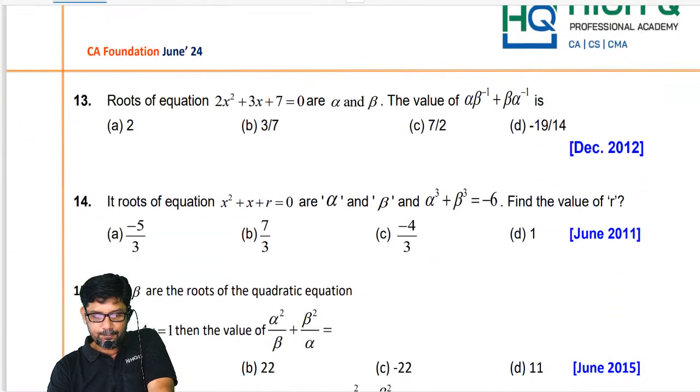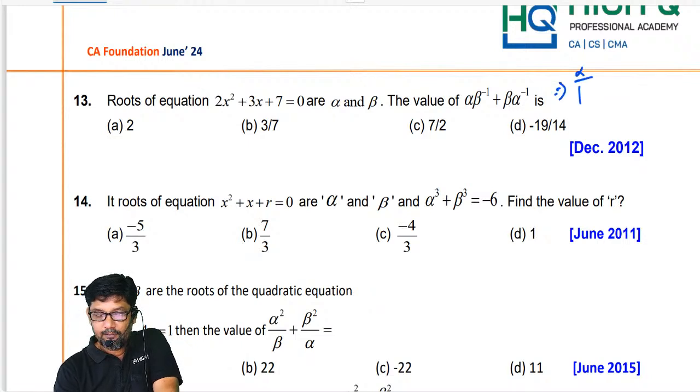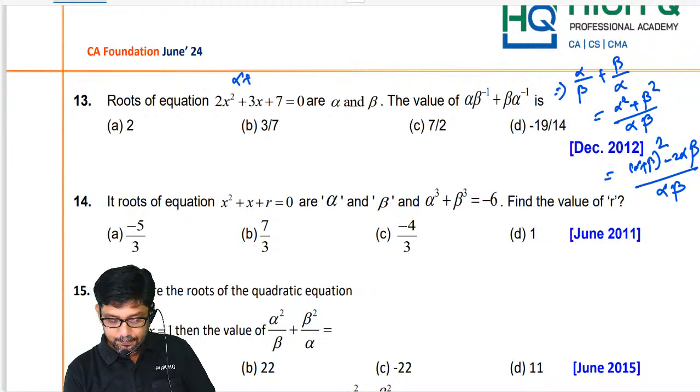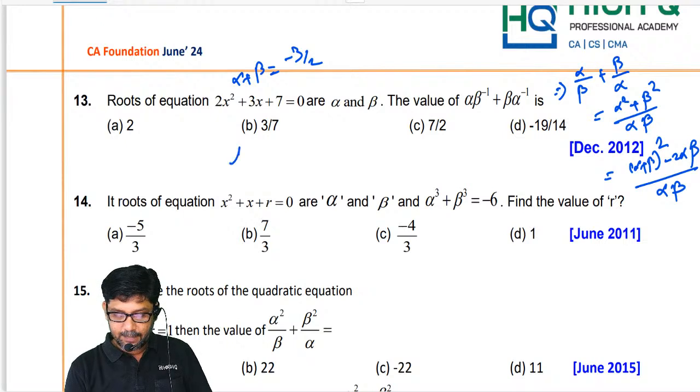Next question. 2x square plus 3x plus 7 equal to 0, alpha and beta are roots of the equation. The value of alpha beta inverse plus beta alpha inverse, which is nothing but alpha by beta plus beta by alpha. What is it? Alpha square plus beta square divided by alpha beta. What is alpha square plus beta square? Alpha plus beta the whole square minus 2 alpha beta, divided by alpha beta. What is alpha plus beta? Minus b by a, which is minus 3 by 2. What is alpha beta? c by a, which is 7 by 2.